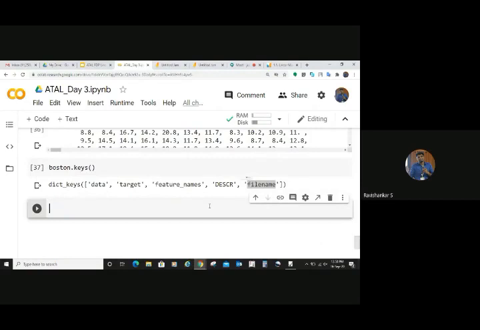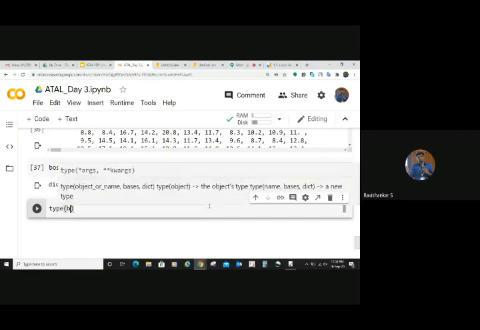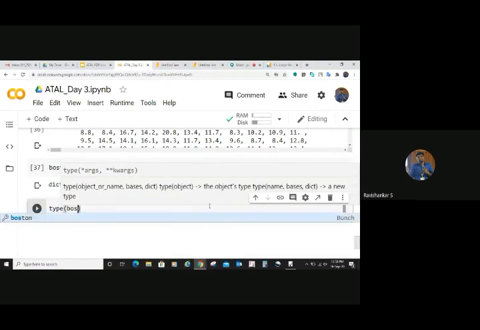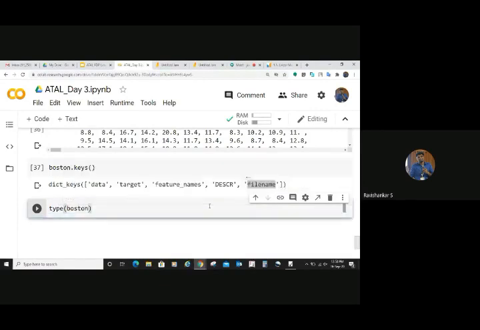So you can print anything. Now let us print the type of the data. Type of Boston.data. Okay, so these are the keys.